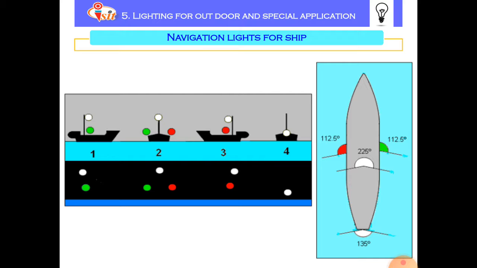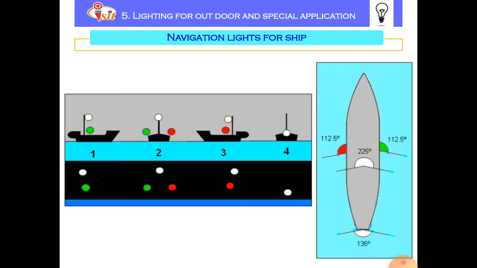On the right side there is a boat, top view of the boat. It uses 4 lamps. 2 lamps are red and green, and the remaining 2 lamps are white. So the middle one lamp is situated at the top of the boat and the rear or bottom one white light